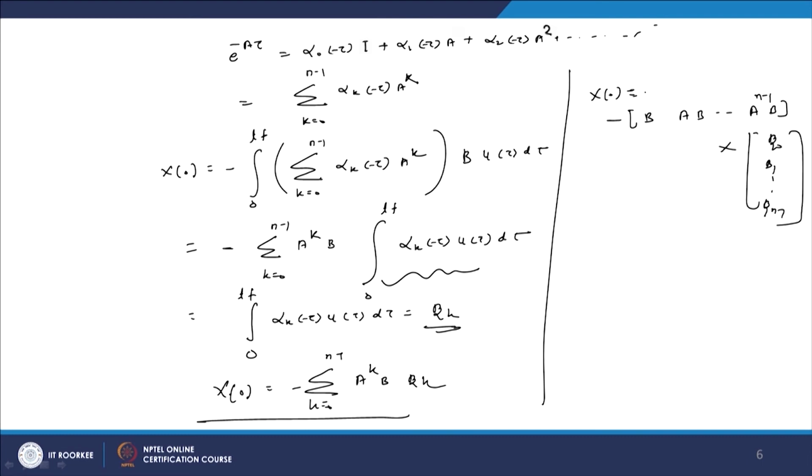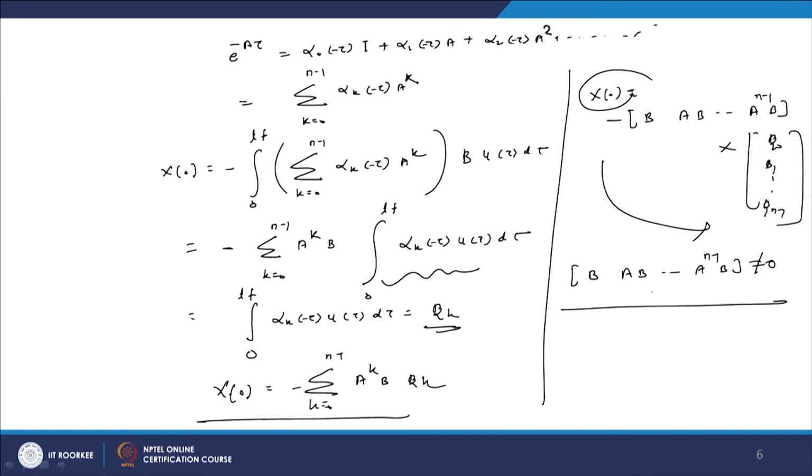Now here x naught is there and this equation is there, and this is to be satisfied. The initial condition x naught is satisfied only when this particular matrix B, AB, up to A raised to n minus 1 B has full rank, that is, it is non-singular.